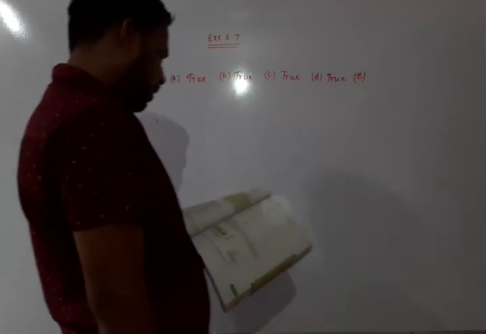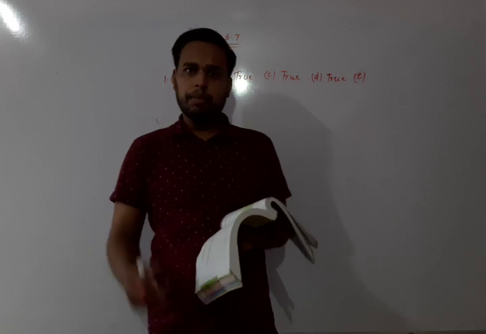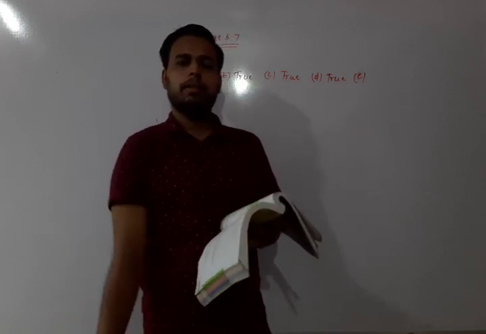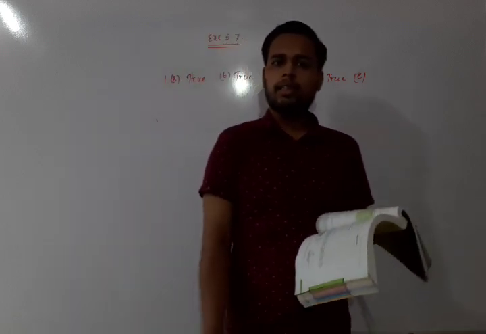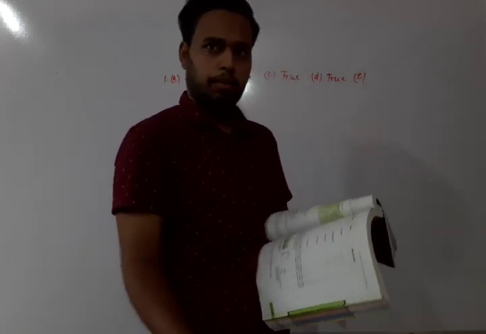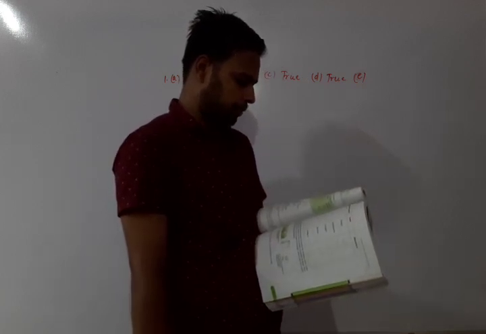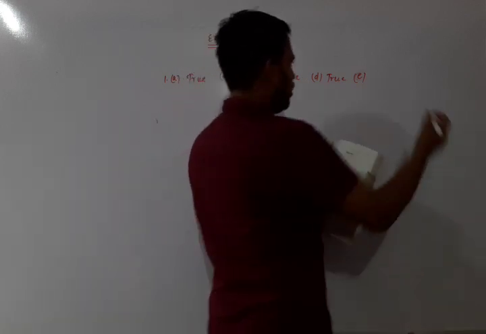No. In a parallelogram, opposite sides are equal. It may be equal, but in each and every case it is not possible. Suppose you take a rectangle, which is also an example of a parallelogram. So E will be false.